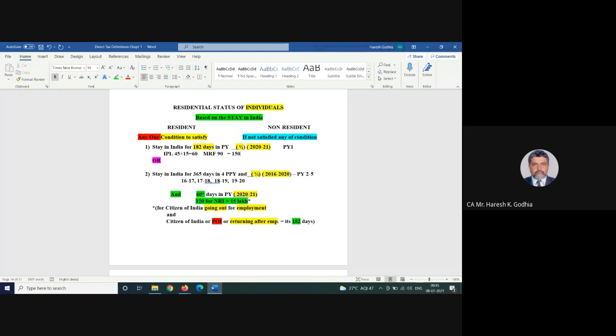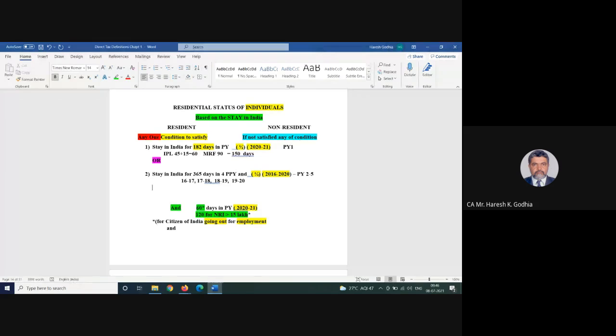What is the point to note here is a person, an individual, Australian, asked to come and train, and he is here for 150 days in the total previous year. We check the number of days presence in India. 150 is less than 182, so he is still not satisfying the condition. But then this 150 days is his regular feature: 45 days for the IPL and 60 to 90 days for MRF.